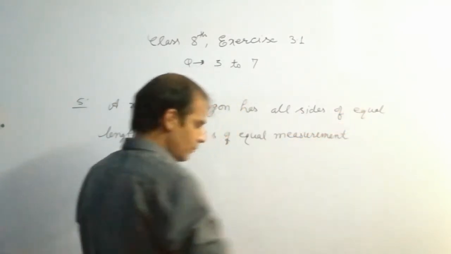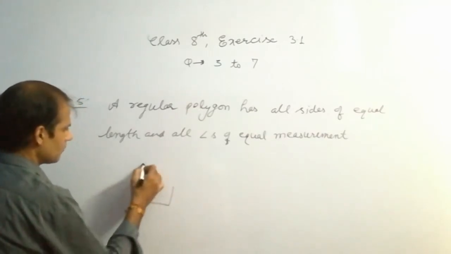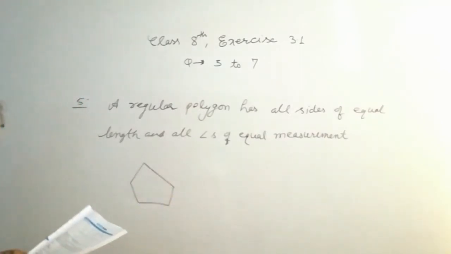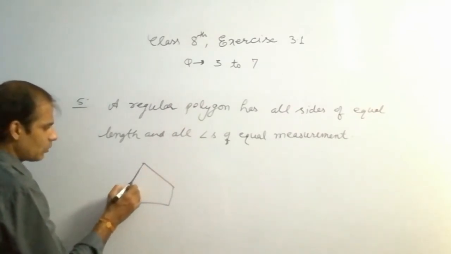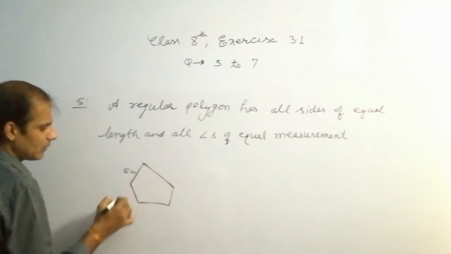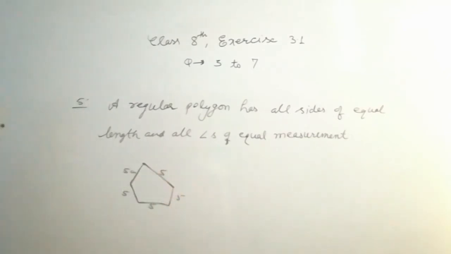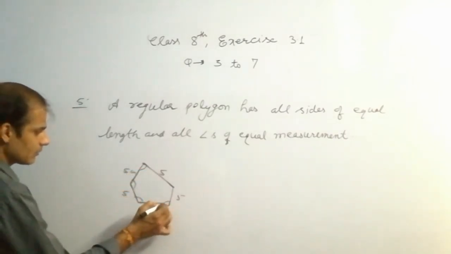Means कोई भी पॉलीगॉन है, सपोज दिस इज ए पॉलीगॉन, 4-sided polygon, okay, the length of each side is equal. Suppose it is 5 centimeter, so it will be also 5 centimeter. All the sides are equal in measurement and all the angles are also equal in measurement, whatever the value.